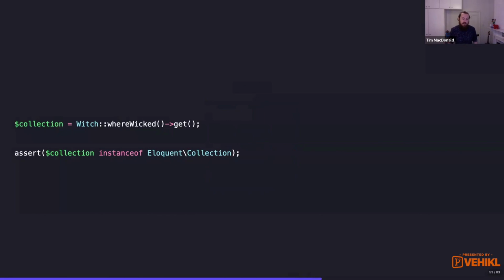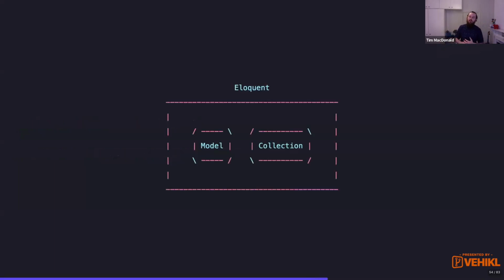But what we don't think about sometimes is how ingrained the Eloquent collection actually is in Eloquent, because we seamlessly get these collections and work with them. So when we pull out a result set from the database, we get a whole heap of Eloquent models wrapped up in this Eloquent collection. And the Eloquent collection is a specific type of collection built for the Eloquent model. It just has some helpers on there that do things like check the ID of an Eloquent instance. So now we can add Eloquent collections and the Eloquent model to our idea of what Eloquent is.